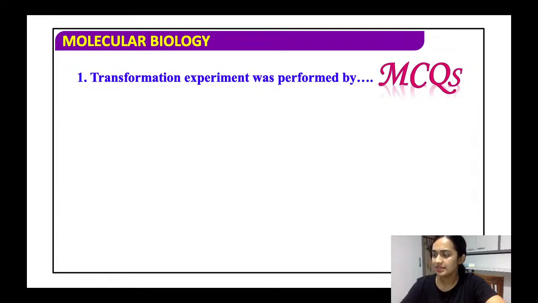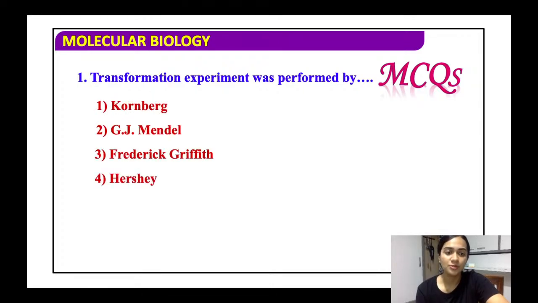So let us see some MCQs related to this topic. So what did we see? First we saw how the transforming principle was set up. All right. So this is according to that transforming experiment was performed by. It was performed by Griffith.